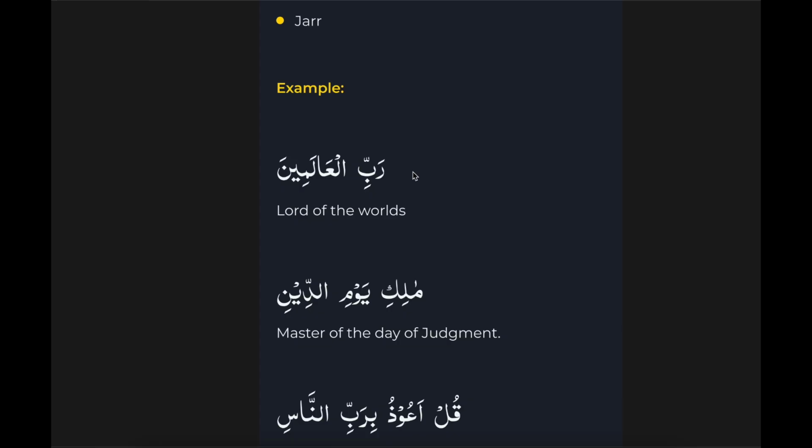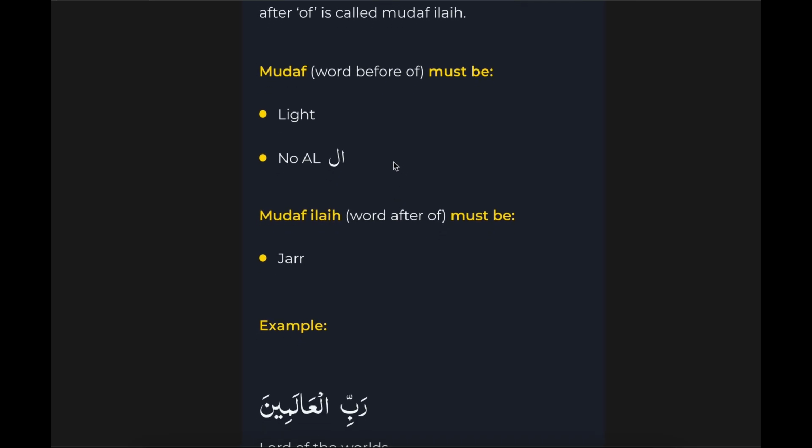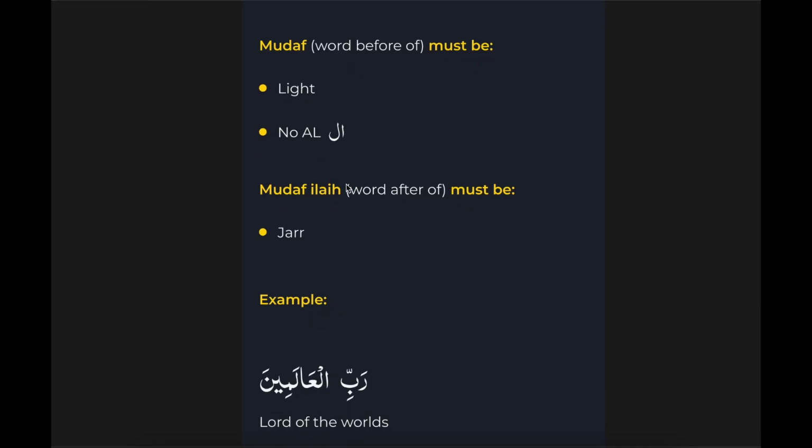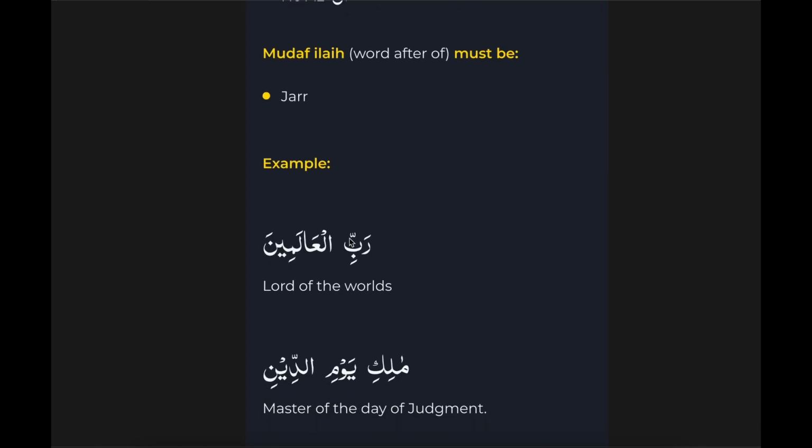Now, for something to be mudaf, there are certain rules. That word must be light, and it cannot have al. It must be light. Do you remember the light versus heavy? If the word has n ending, then that word is heavy, otherwise it is light. So for something to be mudaf, it must be light and it cannot have al. And for something to be mudaf ilay, it must be jar. Let's see an example.